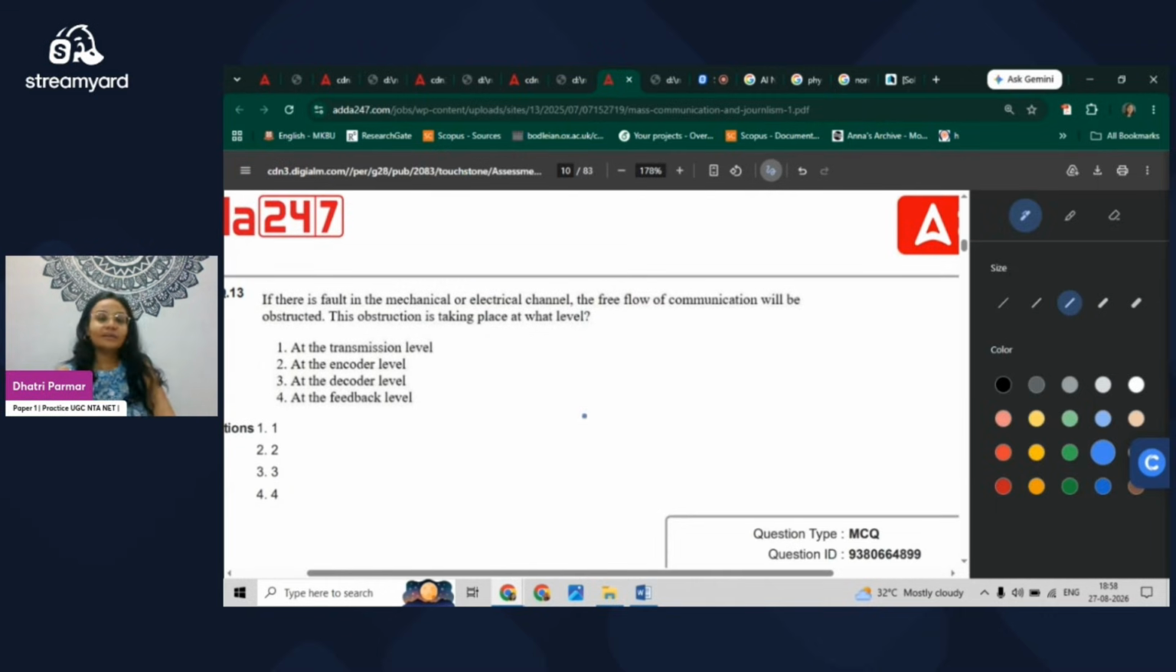Next question is coming from the communication. If there is a fault in the mechanical or electrical channel, the free flow of the communication will be obstructed. This obstruction is taking place at what level? Now we are aware of the communication process. And if the channel is having the barrier fault, in that case, it is going to be the fault at the transmission level, because it is going to affect the very message, the area of the transmission. And that's why the answer is A.